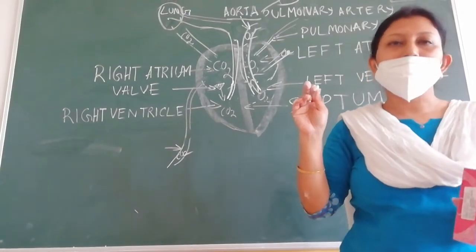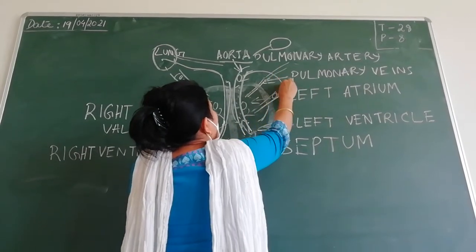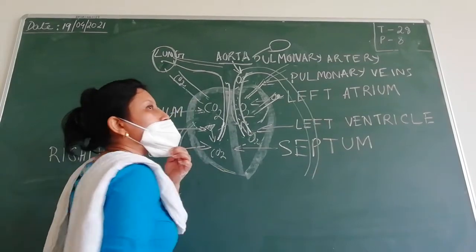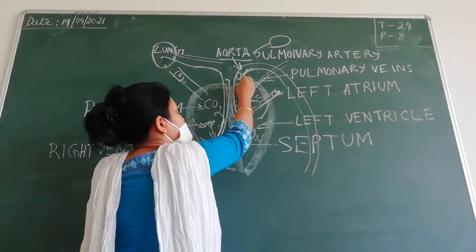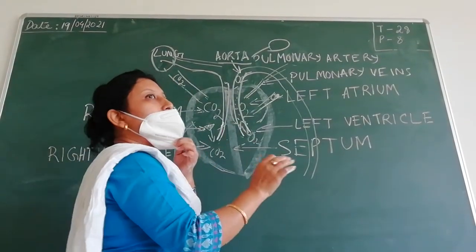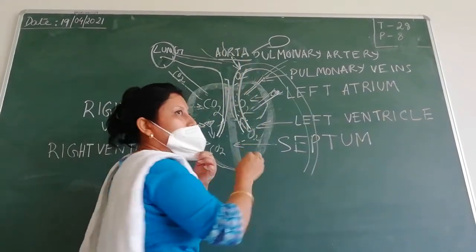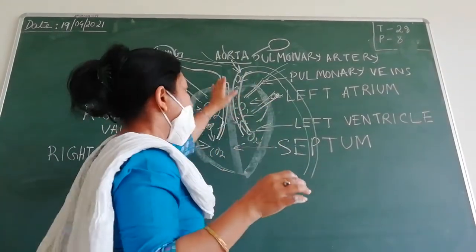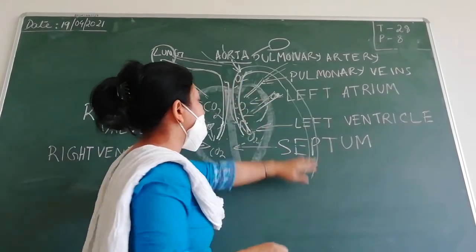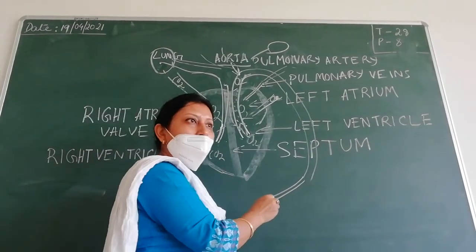Now see, this aorta carries blood to different parts of the body. It bends and some arteries arise from this aorta. Some arteries will arise from this part and carry blood to the upper part of your body also, to your hands and all that, and the brain also.